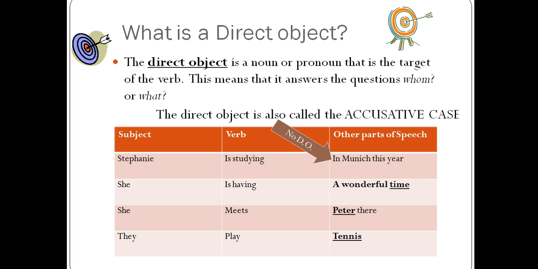However, the rest of our sentences have a direct object. She is having a wonderful time. Ask yourself what she is having, and you can say she's having a wonderful time. Time would be our direct object. She meets Peter there. Whom does she meet? She meets Peter. Peter is our direct object in the next sentence because it answers the question, whom or what is she meeting? And then last, they play tennis. What do they play? Tennis. Tennis is our direct object.